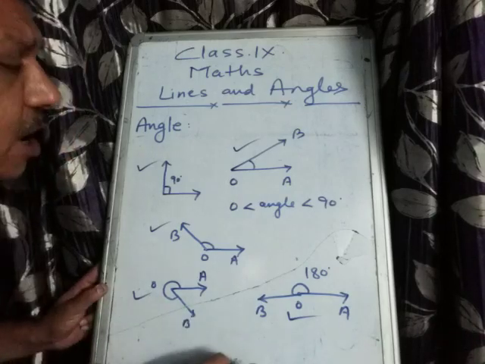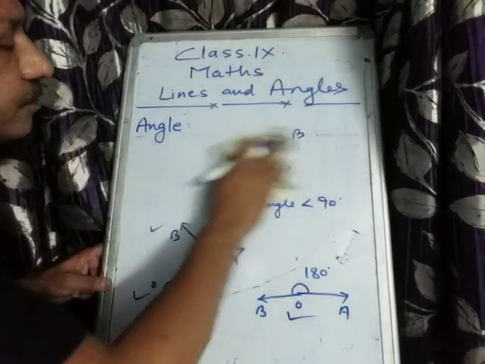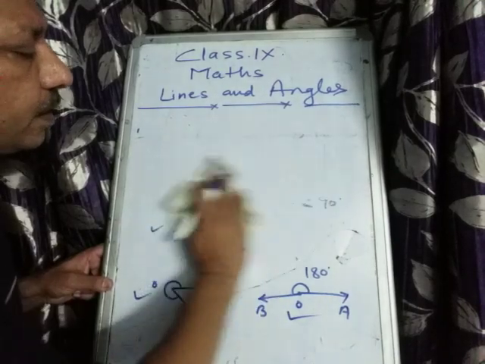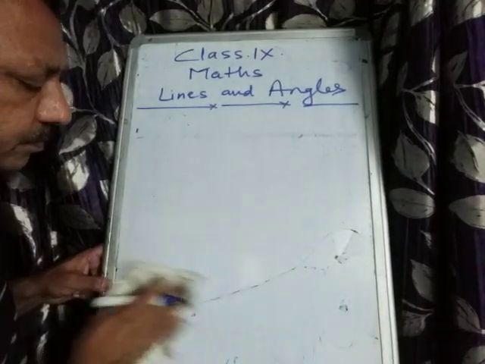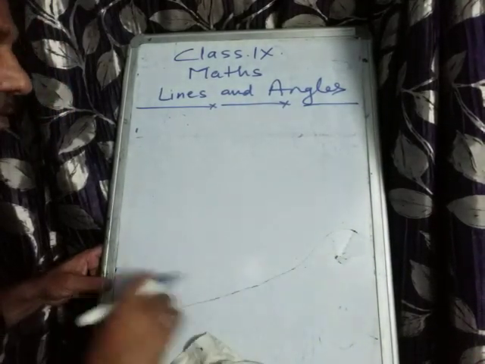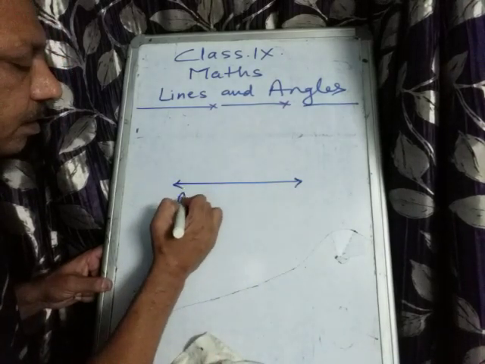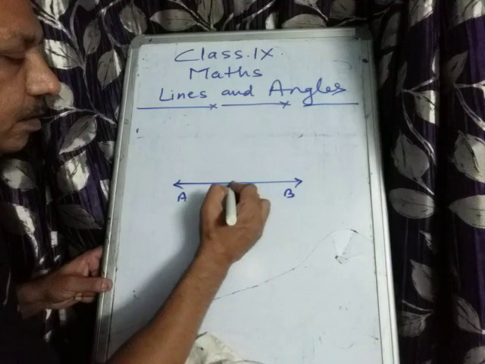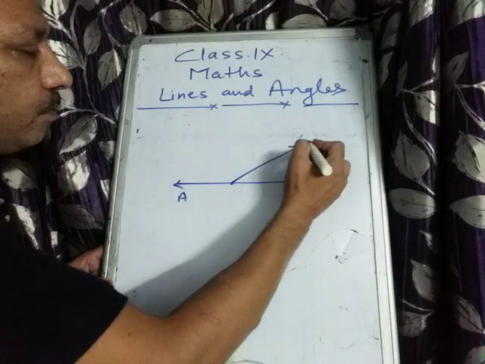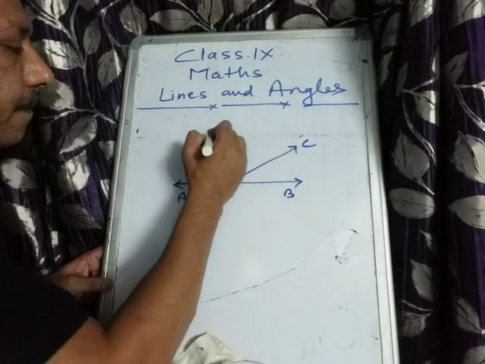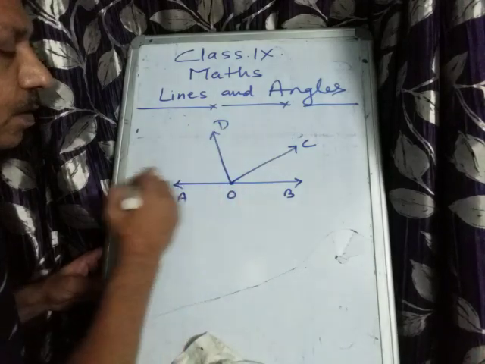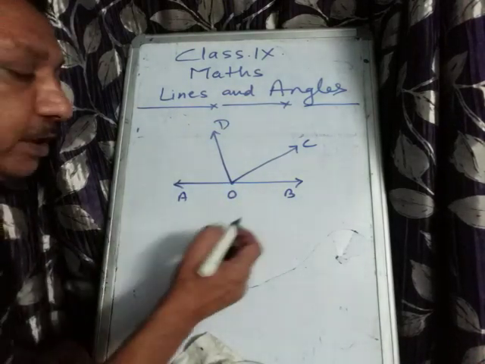Okay, now if we take this, how many angles have been formed here?